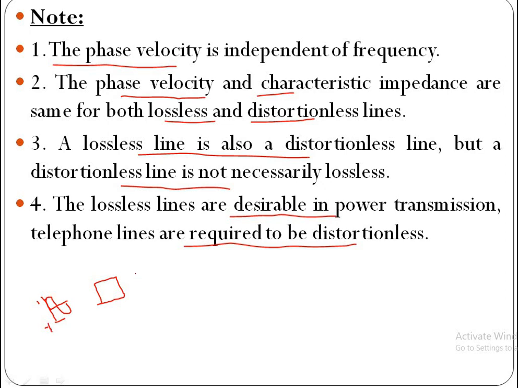At the receiver side, the received signal is the same sine wave with the same amplitude. So 1 and -1. This type of transmission is called lossless transmission.